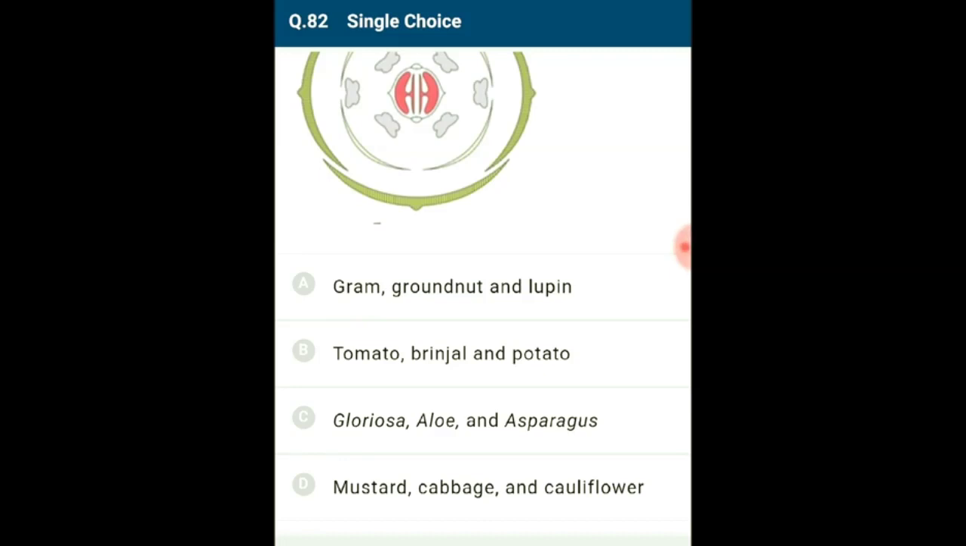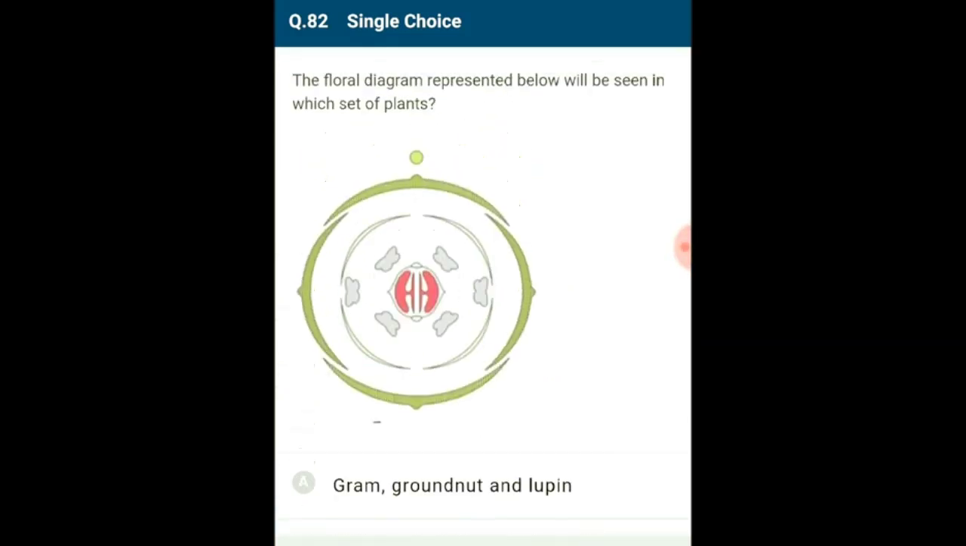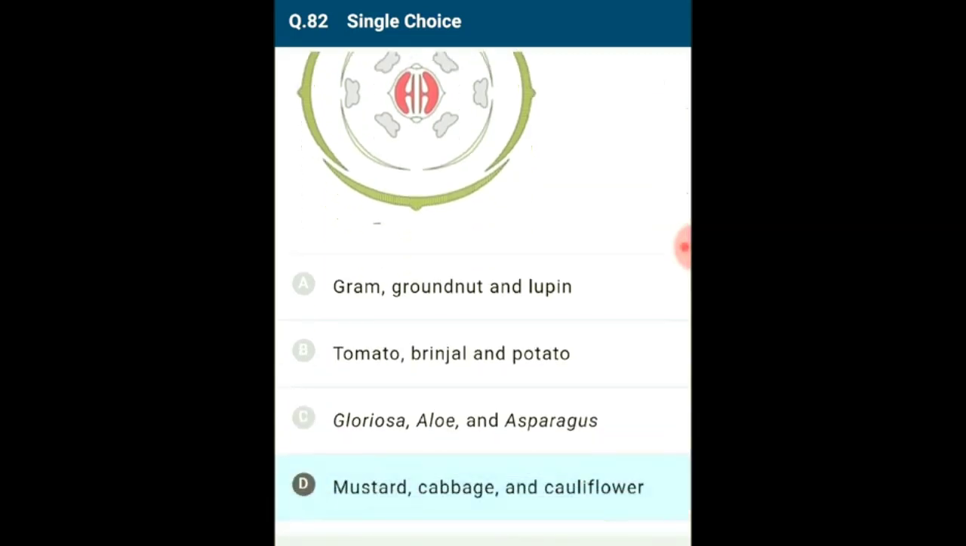Gram, groundnut, and lupin belong to the family Fabaceae. Tomato, brinjal, and potato belong to the family Solanaceae. Gloriosa, Aloe, and asparagus belong to the family Liliaceae. So the correctly matching one is option D. The given floral diagram represents mustard, cabbage, and cauliflower. So the correct option is D.